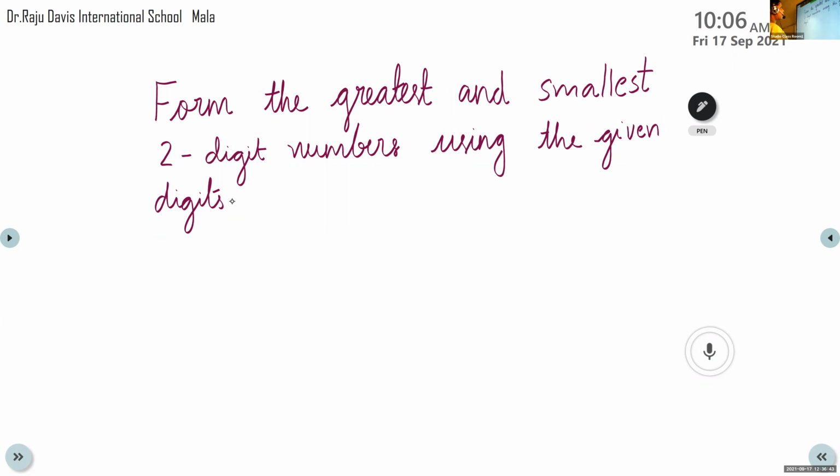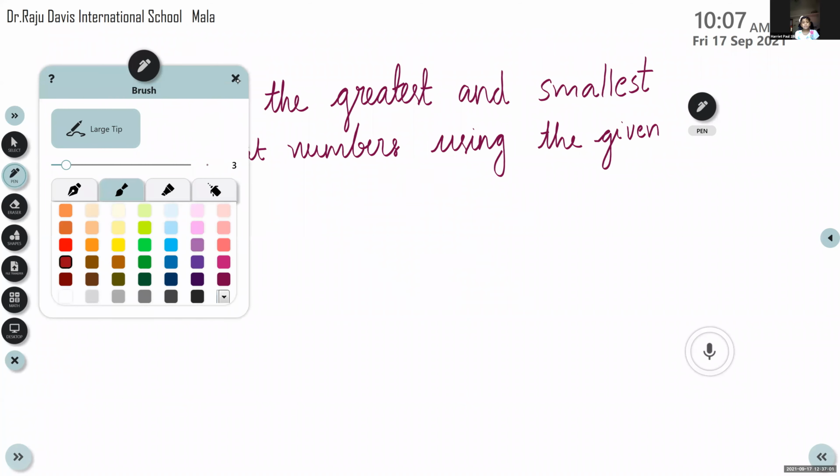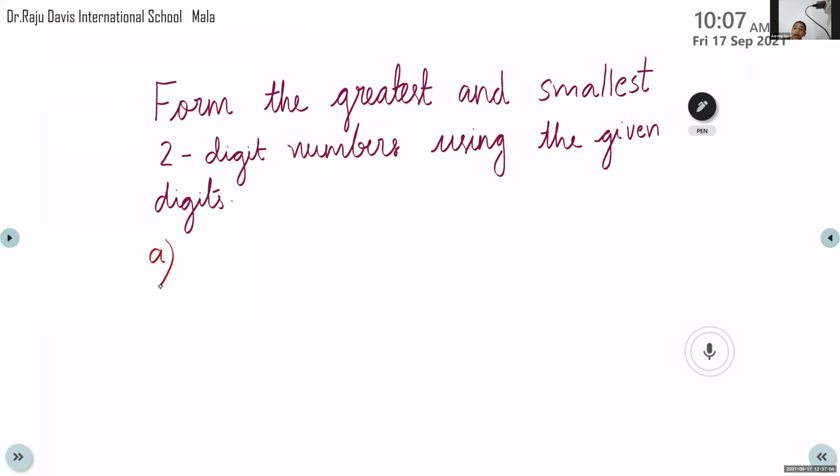Form the greatest and smallest two-digit numbers using the given digits. Okay, now we have A, and the digits are 3, 2. Now you have to write the answer. After that, we will discuss.